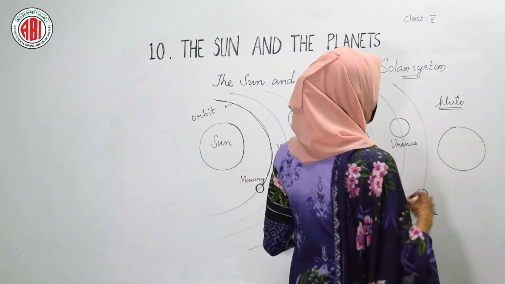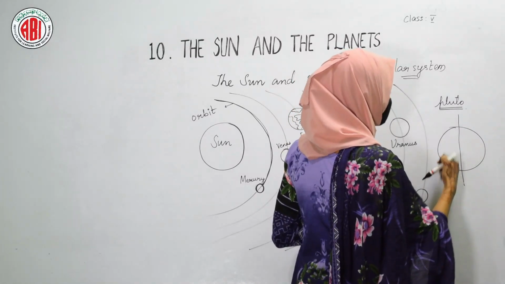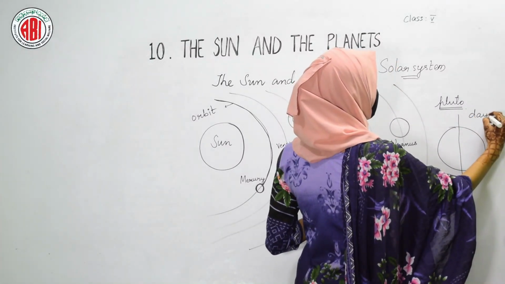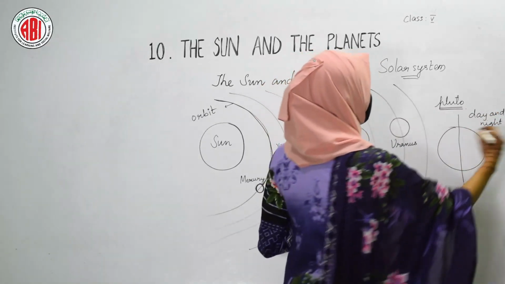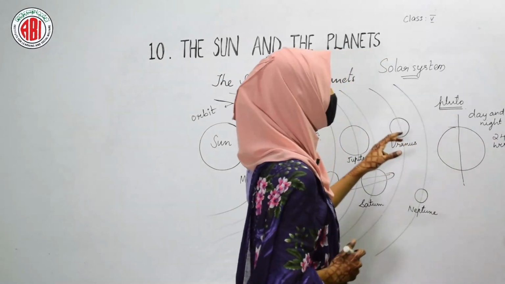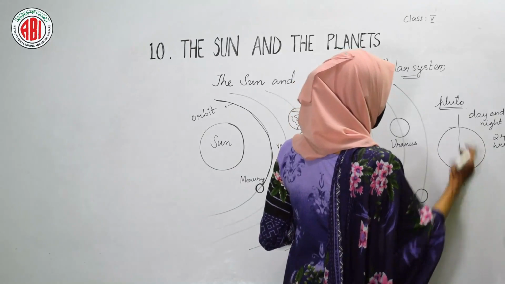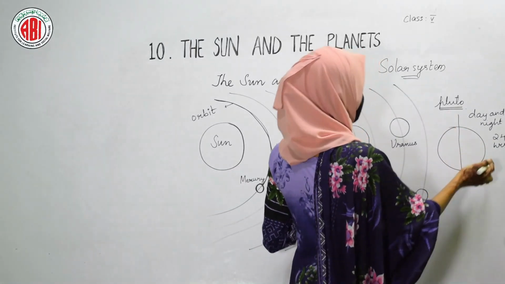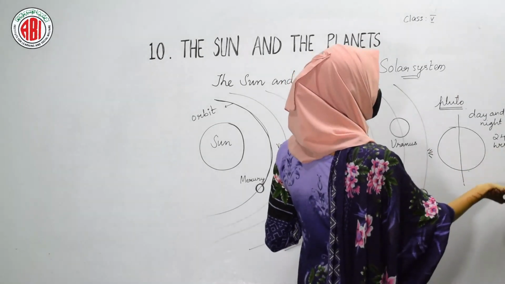This one is our Earth, and here is its axis. When Earth rotates on its axis, it causes day and night, and one complete rotation occurs within 24 hours. So how can the days and nights be caused by the rotation of the Earth? During one rotation, half the portion of the Earth will face towards the sun and half will be in the dark portion.